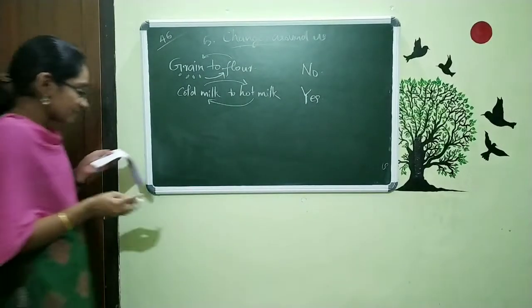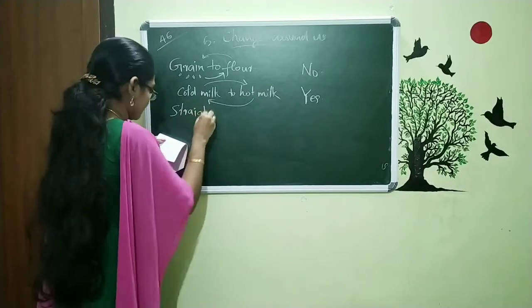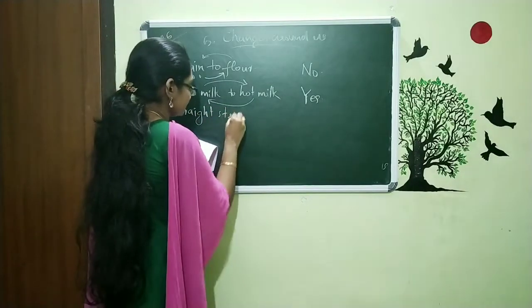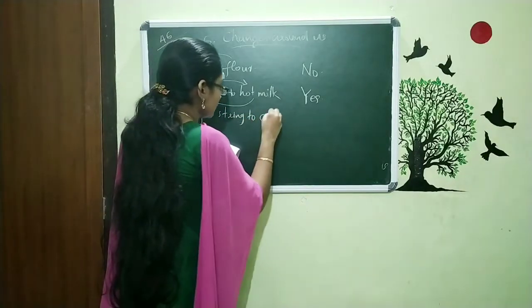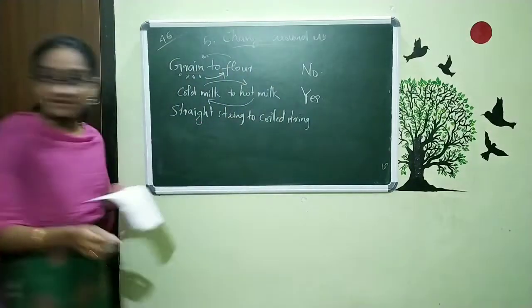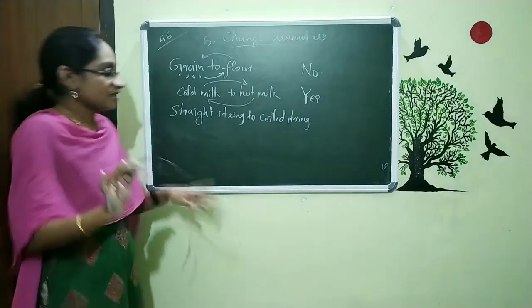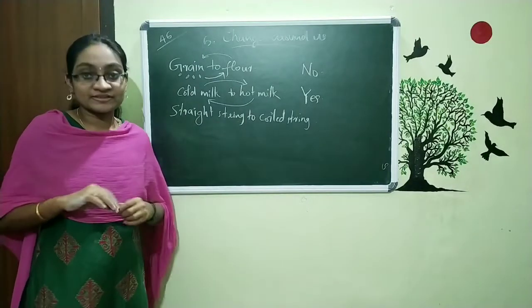The next example is this, straight string to coiled string. Here we have one string. Suppose this is one string, and straight string to coiled string. That is the change.